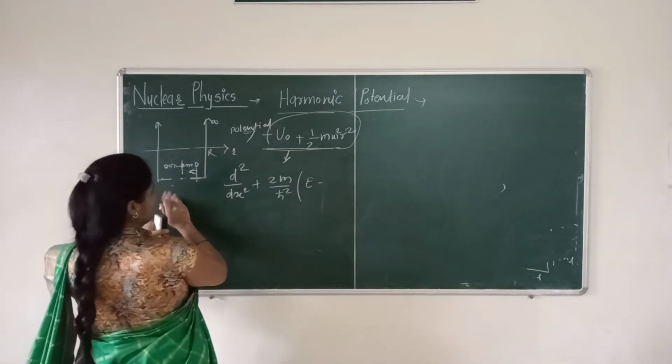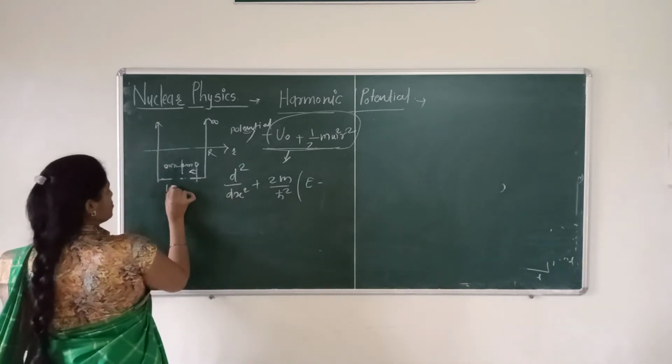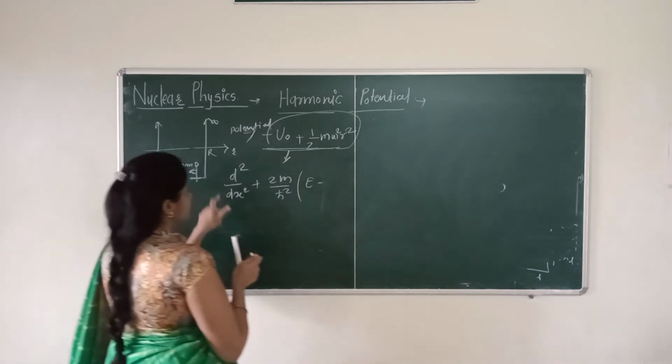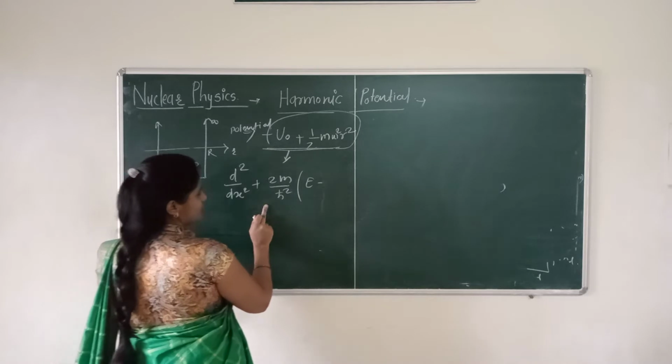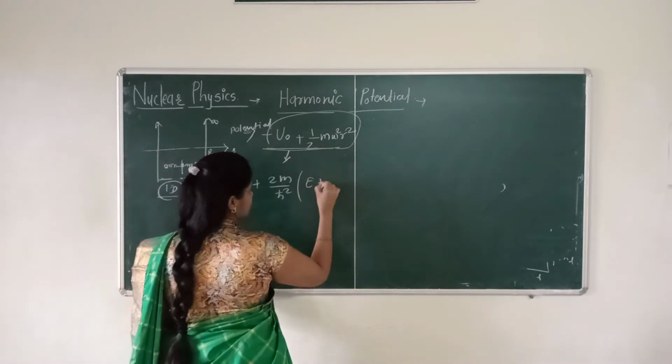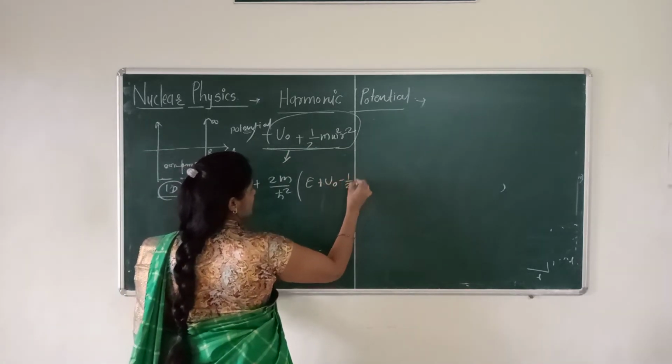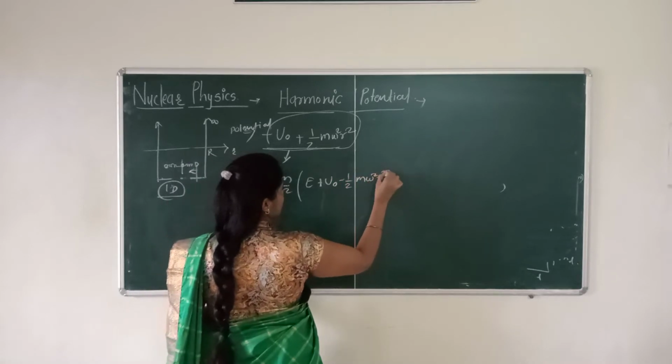Just consider the one dimensional oscillator: d square psi by dx square plus 2m by h cross square (E minus V), then plus U0 minus 1/2 m omega square x square.